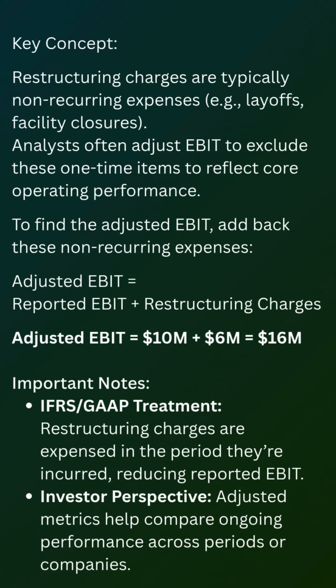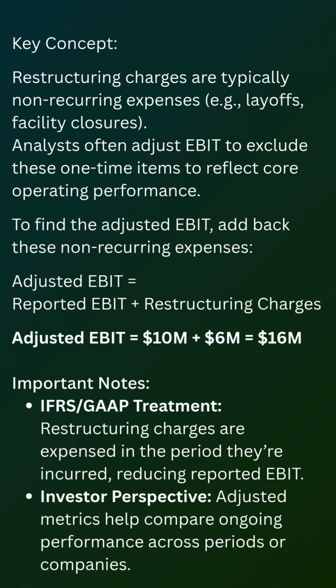Restructuring charges are typically non-recurring expenses, for example, layoffs, facility closures. Analysts often adjust EBIT to exclude these one-time items to reflect core operating performance. To find the adjusted EBIT, add back these non-recurring expenses. Adjusted EBIT equals reported EBIT plus restructuring charges. That is, add 10 millions with 6 millions, to get our answer of 16 millions.